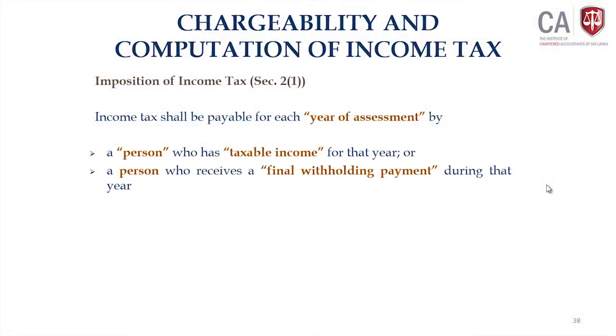So what does it say? Income tax is payable for each year of assessment. That means you have to calculate the liability on a year of assessment basis. The charging section identifies who is liable to pay income tax: a person. On what?